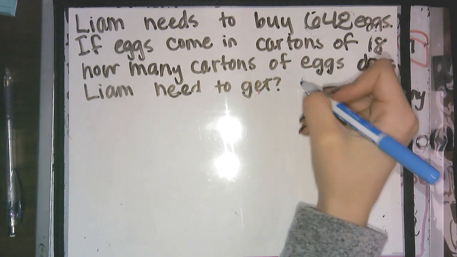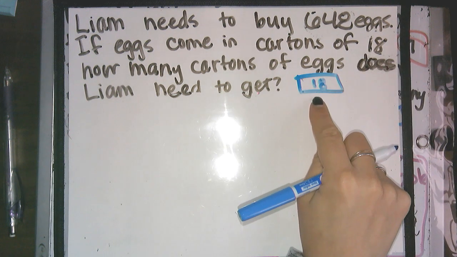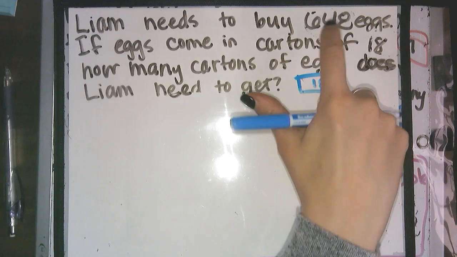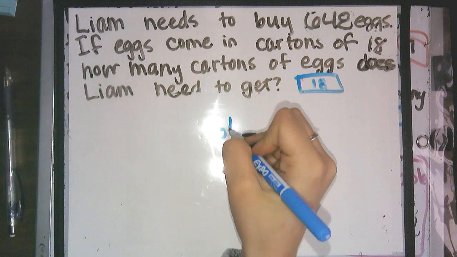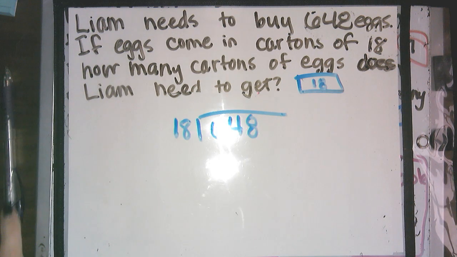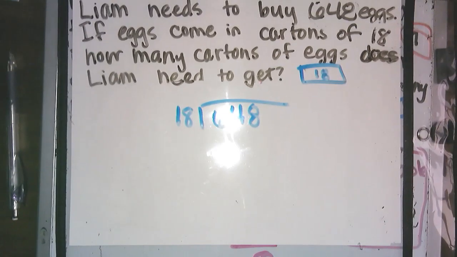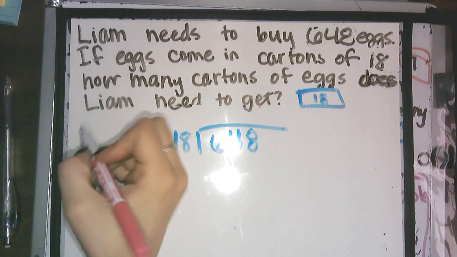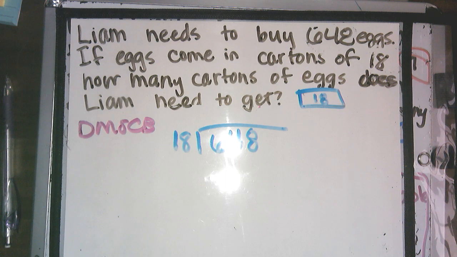So if I'm thinking about cartons, that means they come in packages and it's out of 18. So I need to figure out how many packages of 18 get me to 648. So that means I need to do 648 divided by 18. So again, because we are good mathematicians, we are going to write our does McDonald's serve cheeseburgers. And the first thing we're going to do is divide.